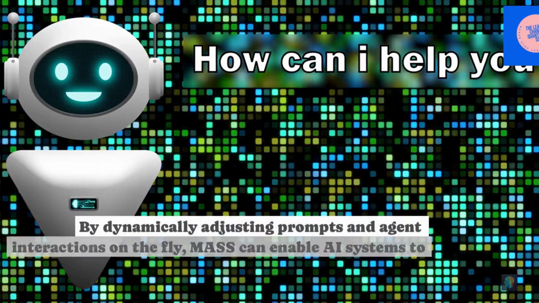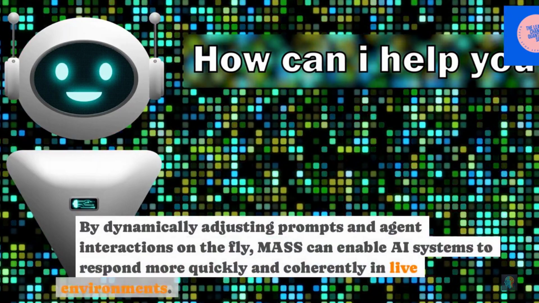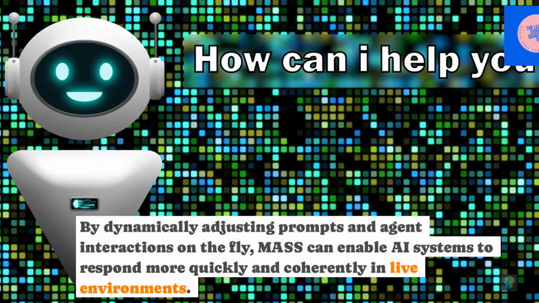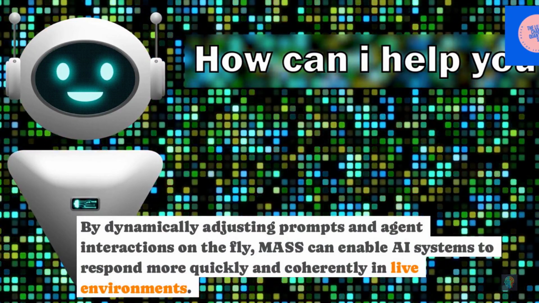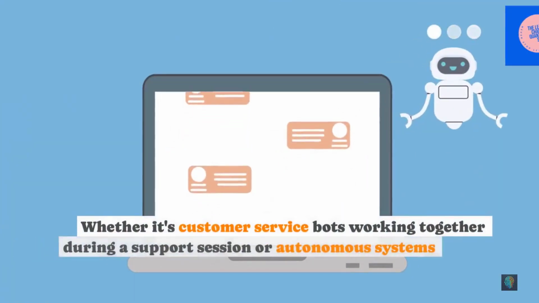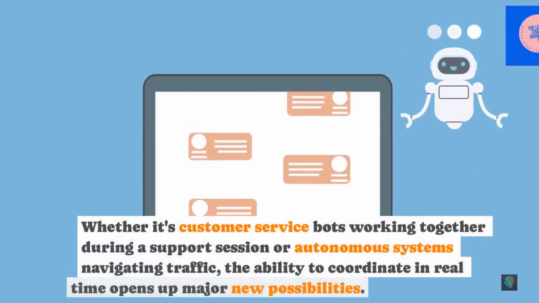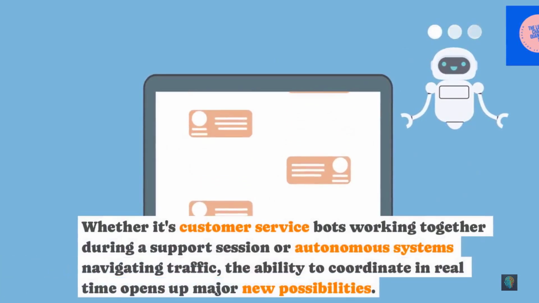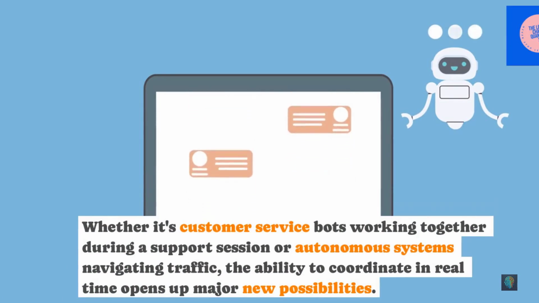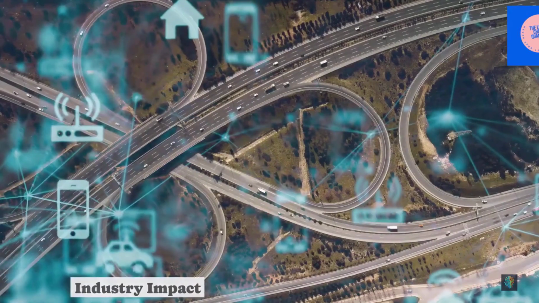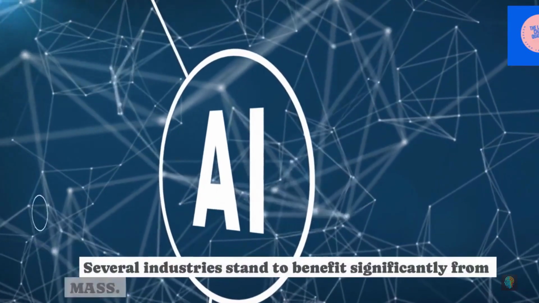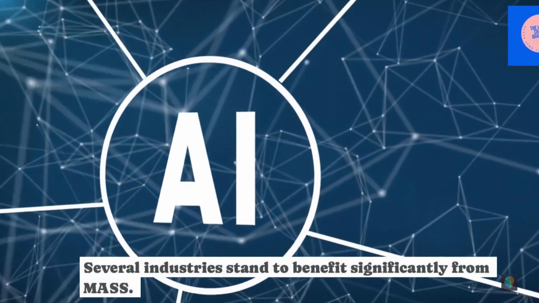By dynamically adjusting prompts and agent interactions on the fly, MAS can enable AI systems to respond more quickly and coherently in live environments. Whether it's customer service bots working together during a support session or autonomous systems navigating traffic, the ability to coordinate in real time opens up major new possibilities. Industry impact. Several industries stand to benefit significantly from MAS.